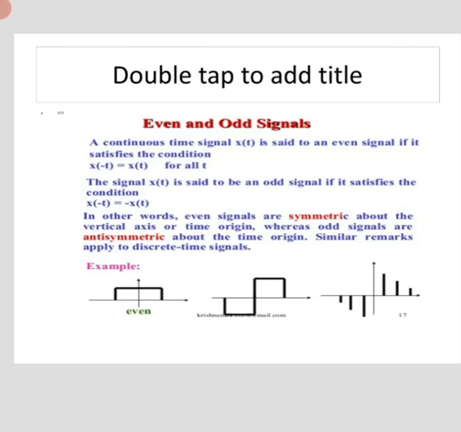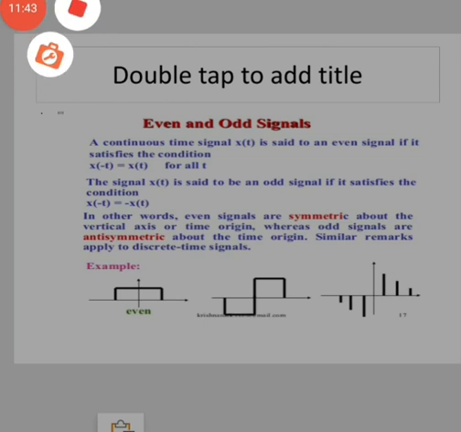In other words, even signals are symmetric about the vertical axis or the time origin, as shown in the first diagram, whereas odd signals are asymmetric about the time origin. Similar remarks apply to discrete time signals.